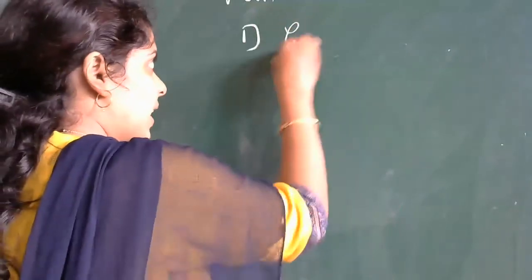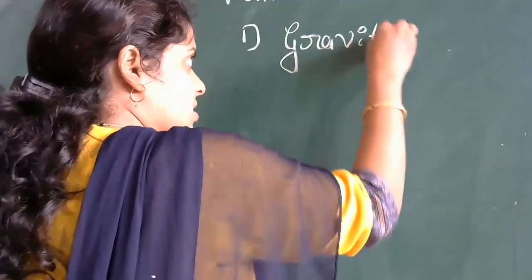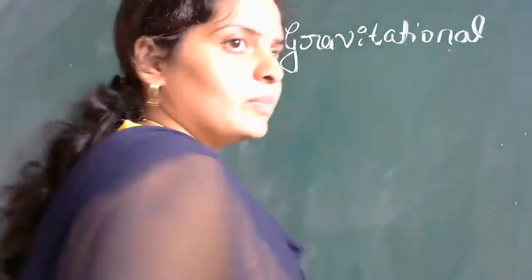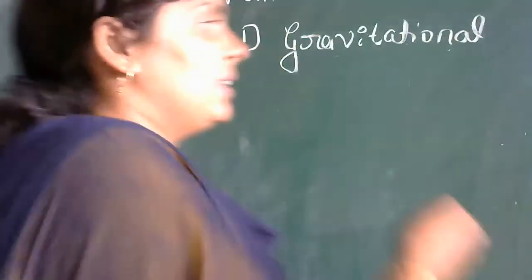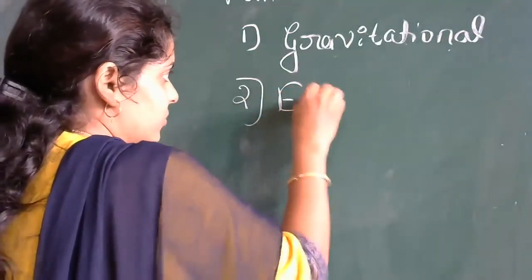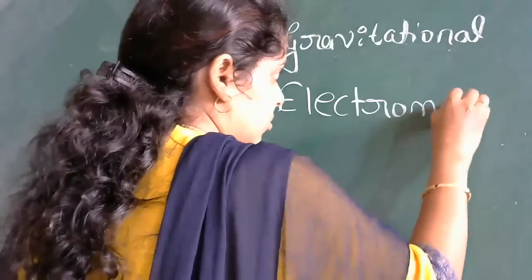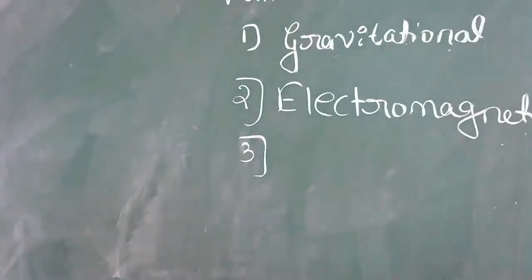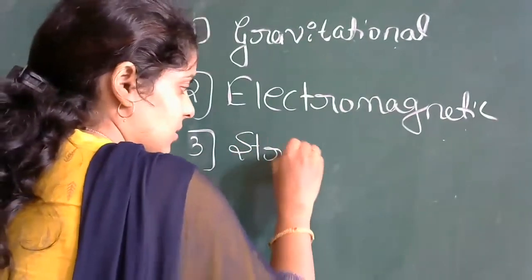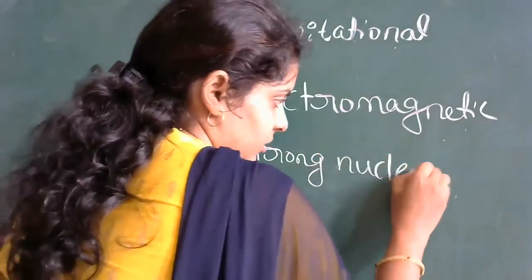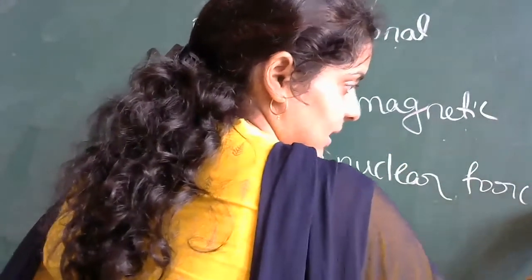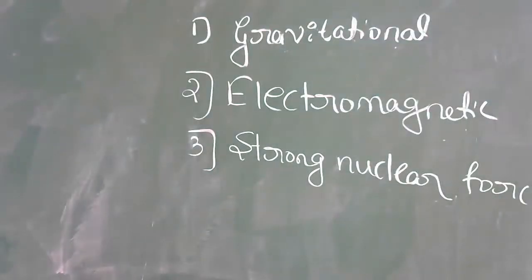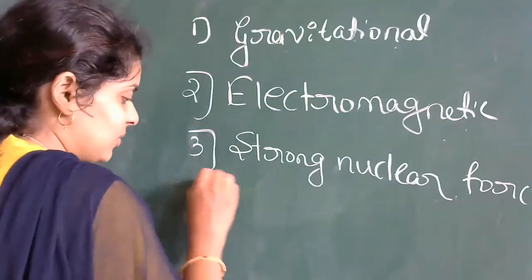Gravitational force. So we have first one as gravitational force. Second one, electromagnetic force. Very good. Next, third one we have strong nuclear force. Then the last one is weak nuclear force.